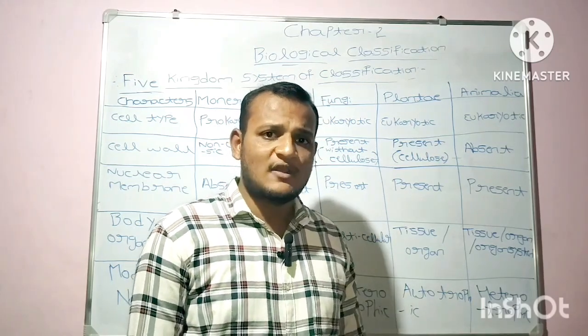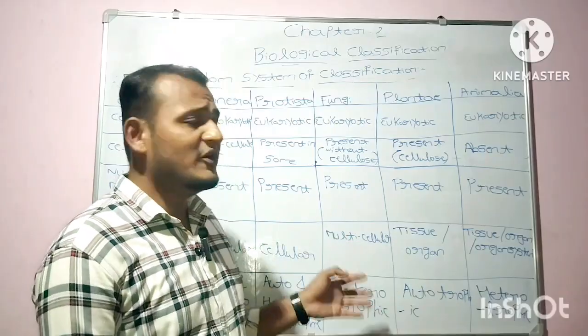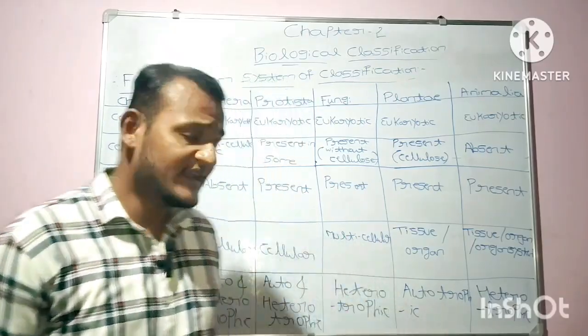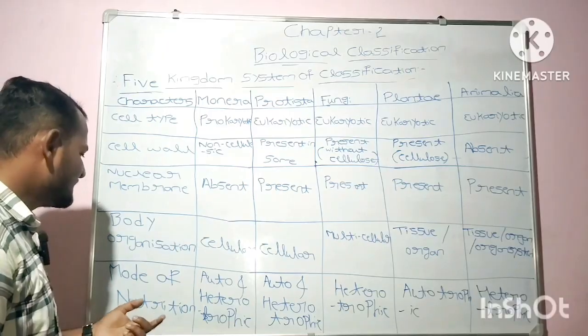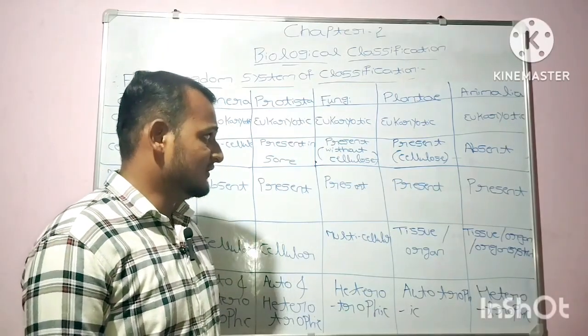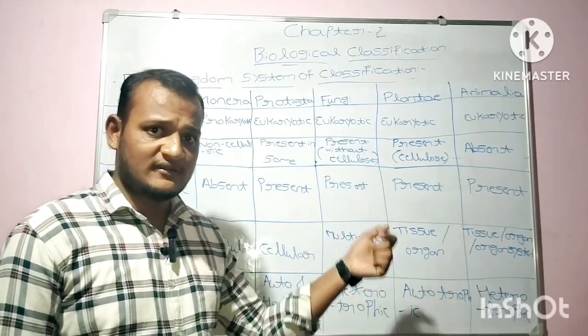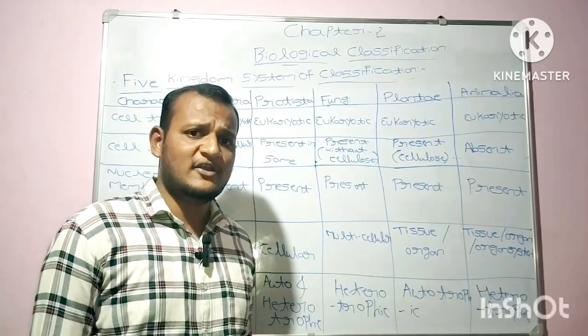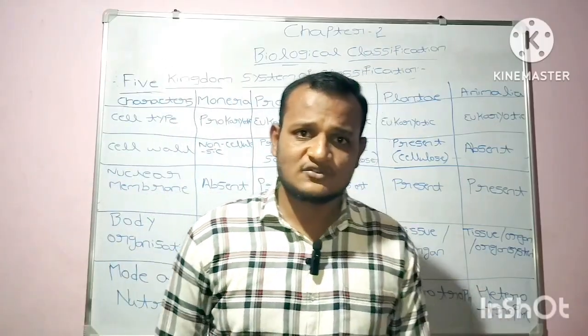I hope you have cleared about the characteristics of all five kingdoms of classification. The characters are namely cell type, cell wall, nuclear membrane, body organization, and mode of nutrition, and I have written all the information about all the characteristics included in the five kingdom system of classification also. I hope you have cleared about this concept.